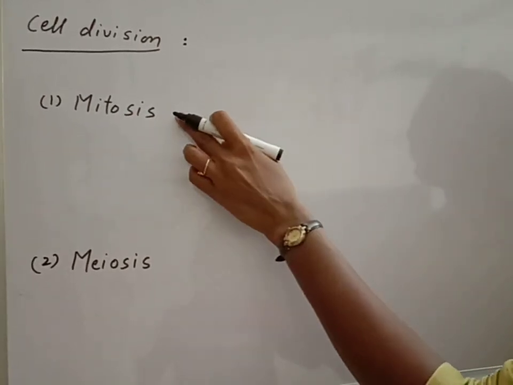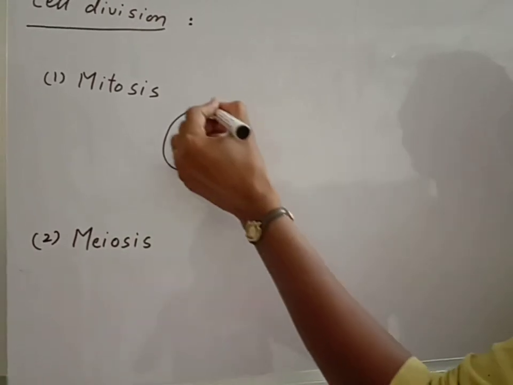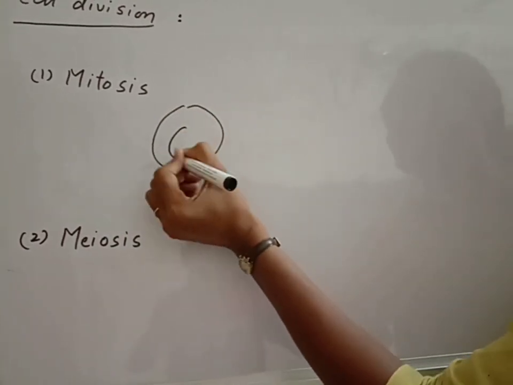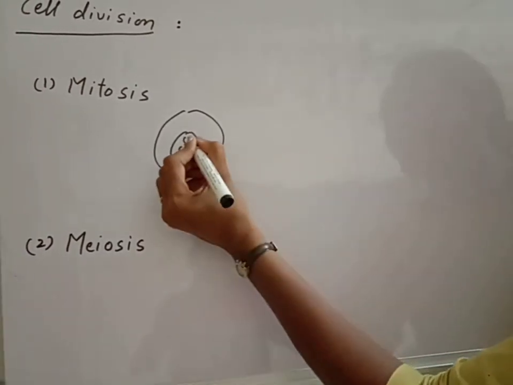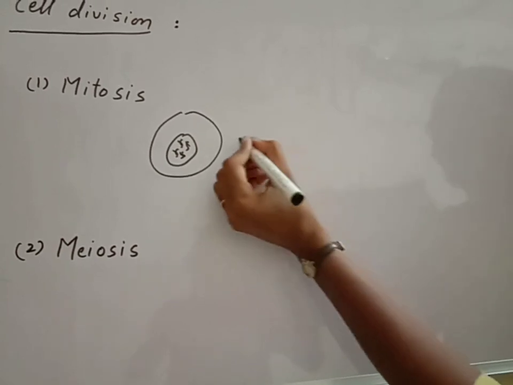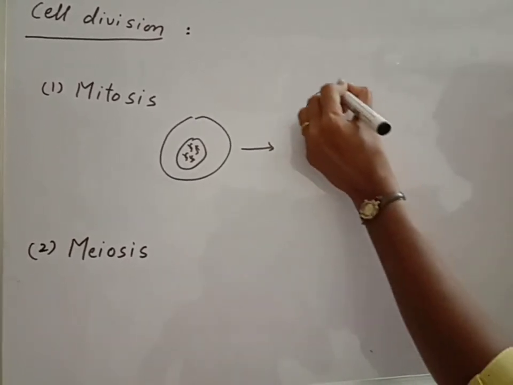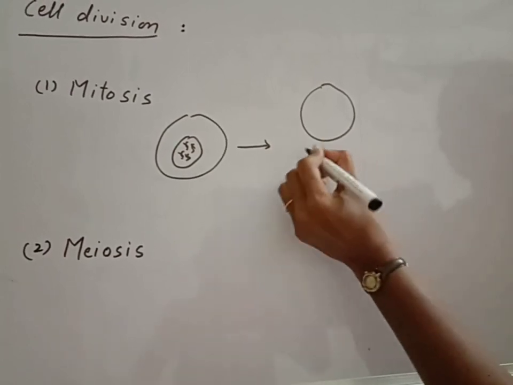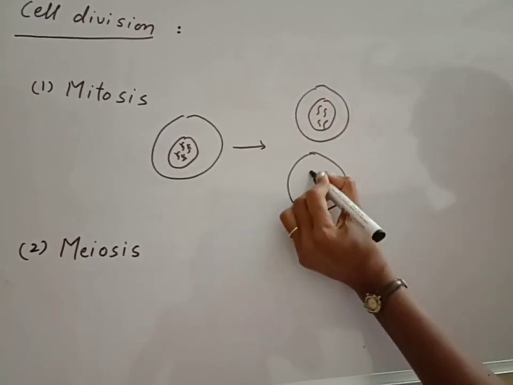Now let us understand what is mitosis cell division. Suppose this is a mother cell and this is the nucleus and there are 4 chromosomes. Let us take an example. Now this mother cell divides into 2 daughter cells and the number of chromosomes remains the same.